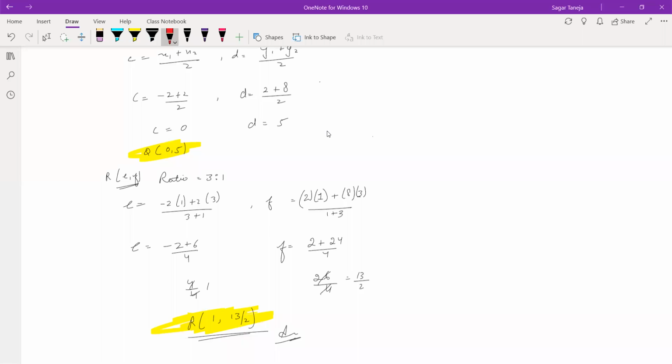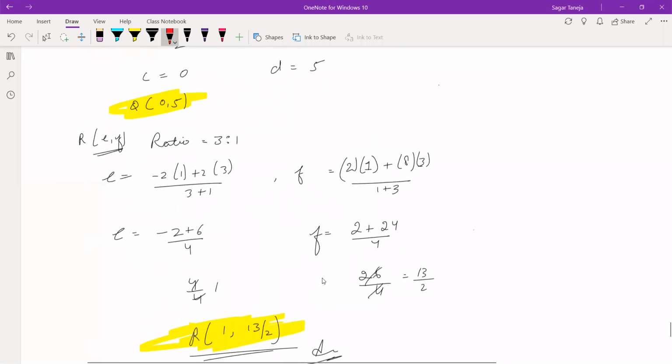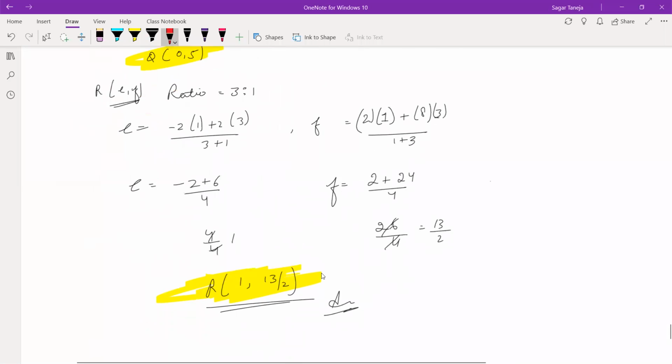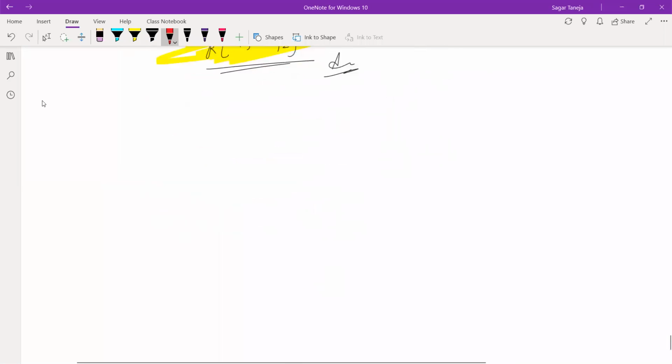After this, we are left with the last question. Let me copy that question. Find the area of the rhombus. The last one.